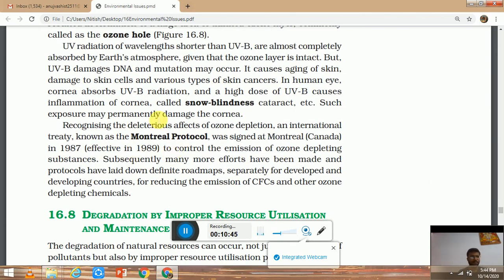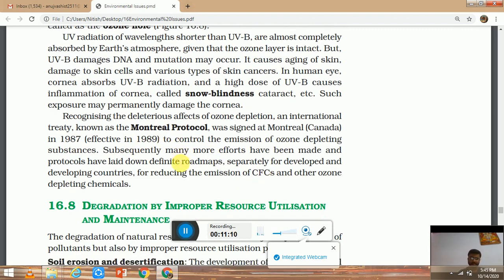And if an ozone hole happens, then UVB and UVC come to the earth and they will affect us. How? They will affect us by DNA damage, and they will affect our eyes: inflammation, snow blindness, cataract. Okay. At the international level, we have the Montreal Protocol, which was signed in 1987 and effective in 1989. This Montreal Protocol talks about reducing CFCs so that we can protect our ozone layer.